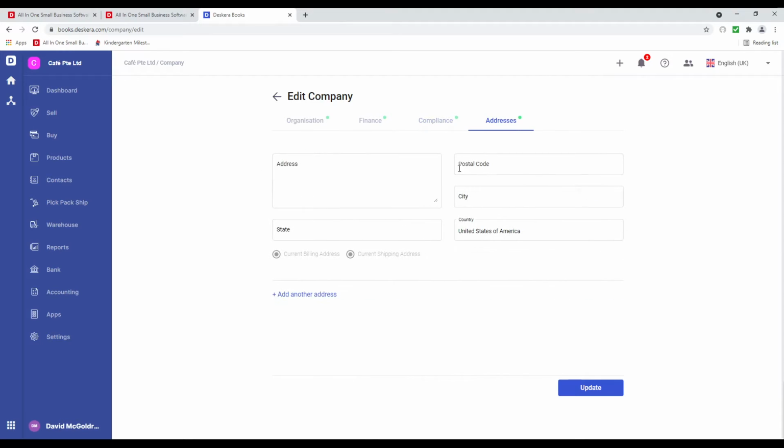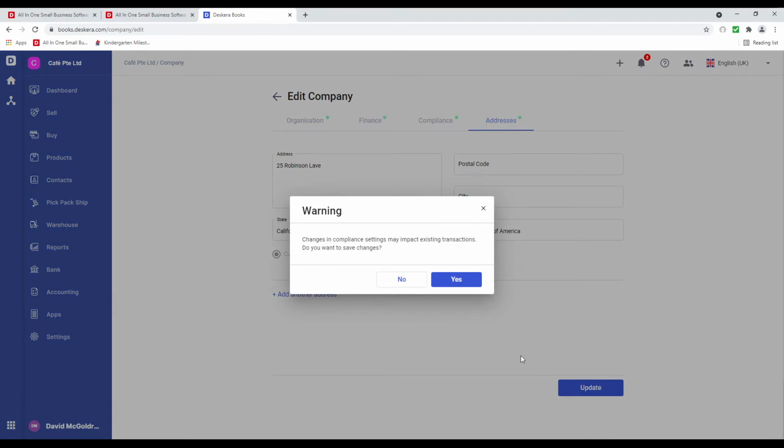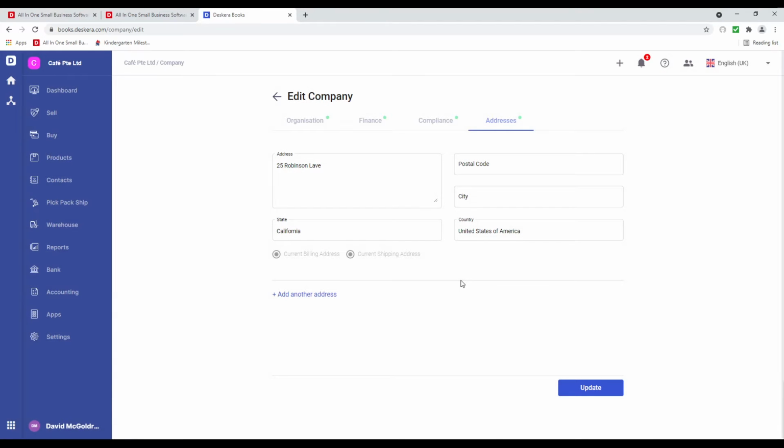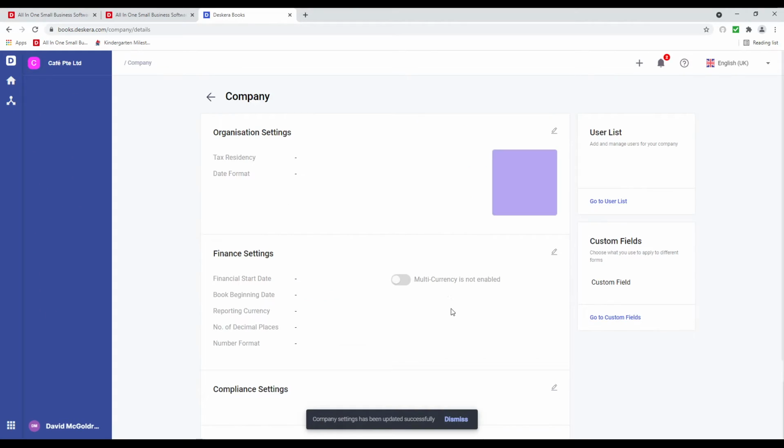Inside here, we can put in the address. And I can select the state here. And then I can update it. And then I can click yes. And the information has been updated.